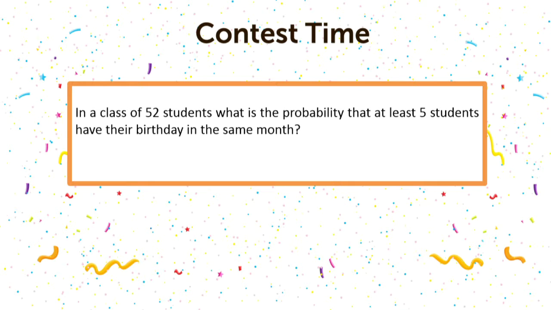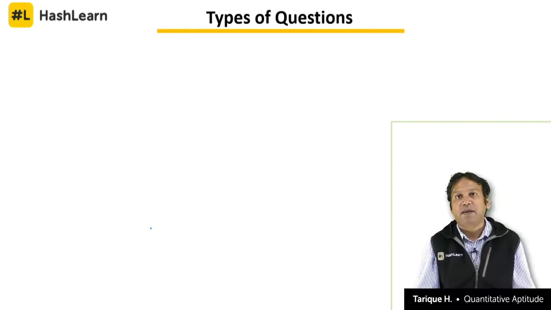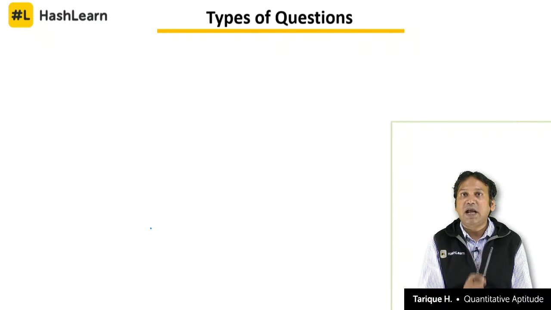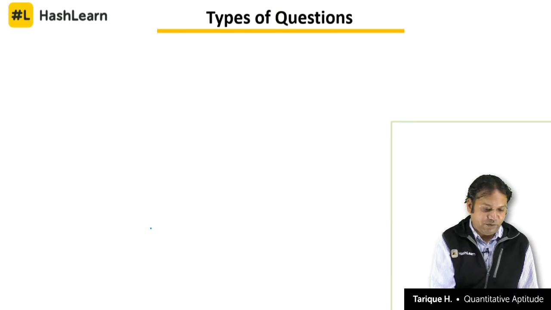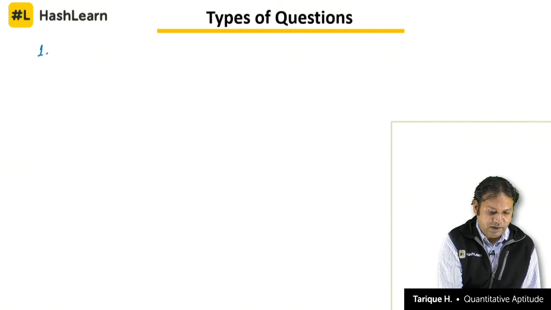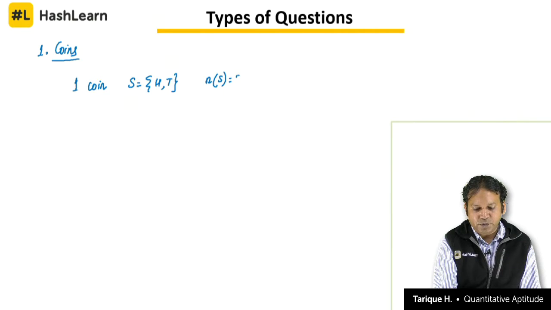Now continuing today with the concept of probability, let us go to the types of questions now. I will be discussing with you the different types of questions, basically making you understand how to calculate the sample space for each of these types of questions. So let us start with the first type, and that is questions on coins. This is very simple. If we have one coin, the sample space has heads or tails, and the number of elements in the sample space is 2.